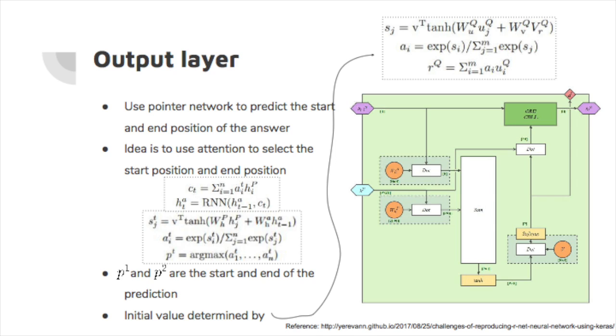One thing to remember is that there are only p1 and p2, which means there are only 2 occurrences of this network cell, which also means that the initial value of the hidden states is very important and is thus determined by these 3 equations right here. It's basically another softmax on top of some weight-based attention, and this is the whole structure of RNet.